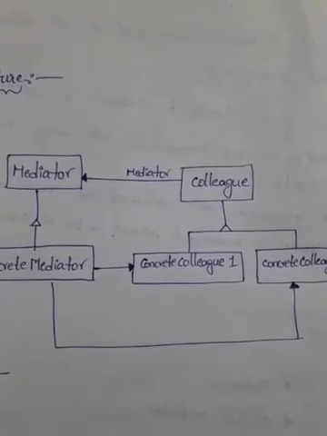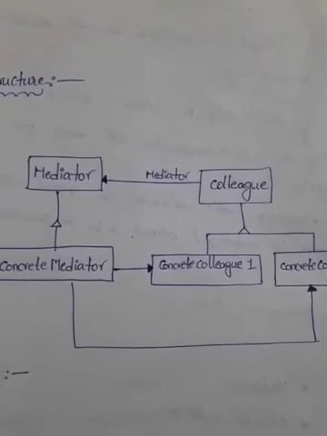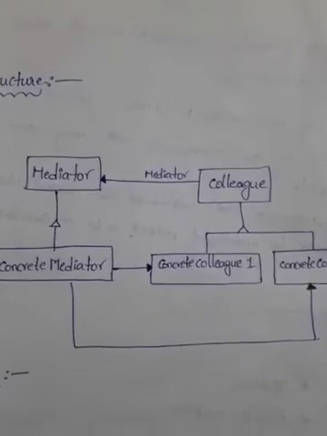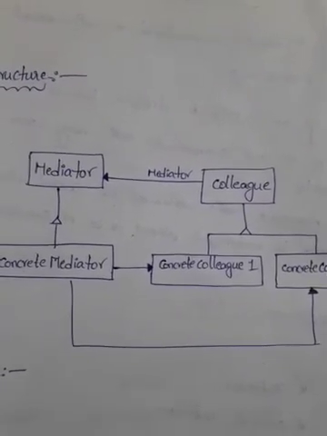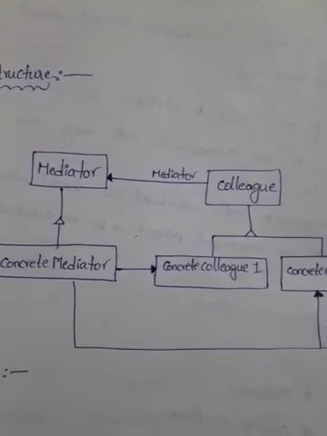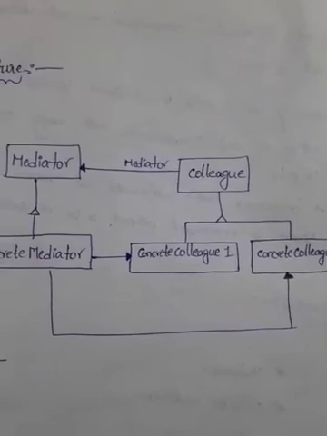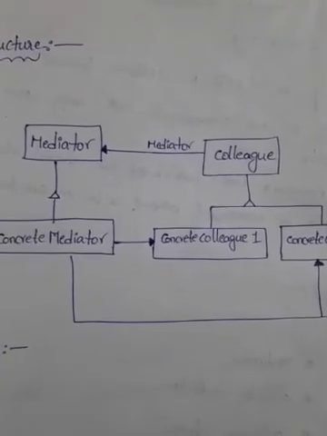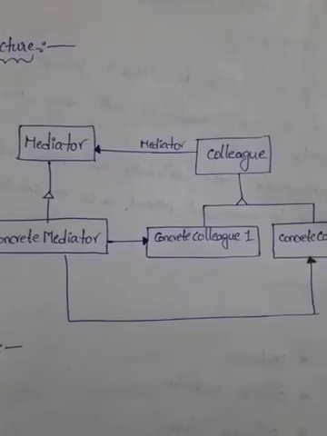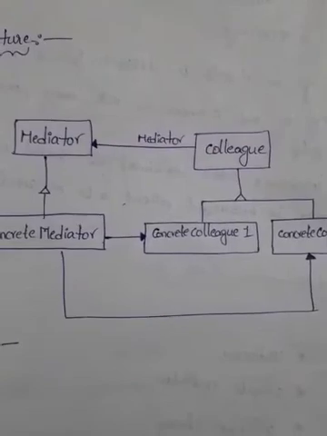This mediator pattern says that every communication happens through the mediator. And this concrete mediator implements the mediator interface, and the concrete colleague 1 and concrete colleague 2 extend the colleague interface. All the communicating parties need to contact the mediator. That is why both concrete colleagues need a reference to the mediator via the colleague interface.